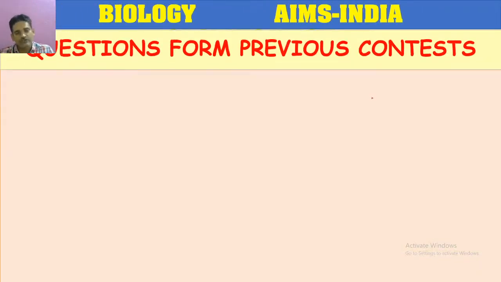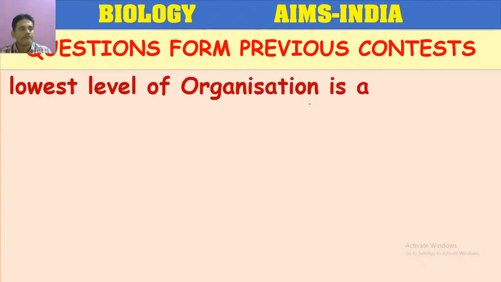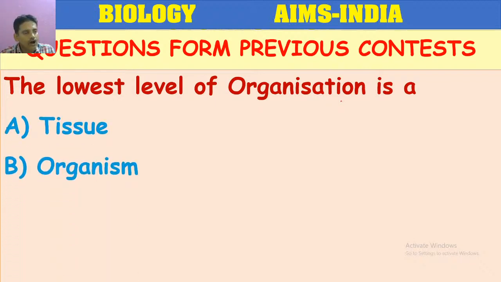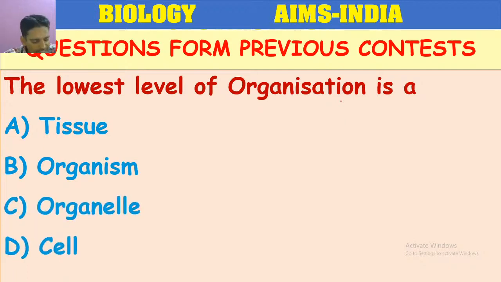How far have you understood? Let us test ourselves. First question. The lowest level of organization is a: tissue, organism, organelle, cell. Please answer the question in the live chat.